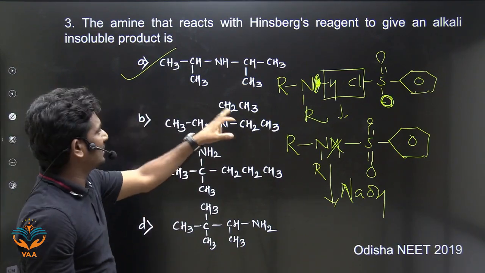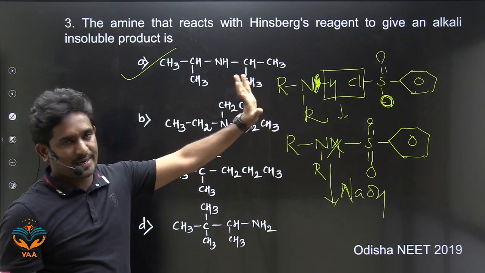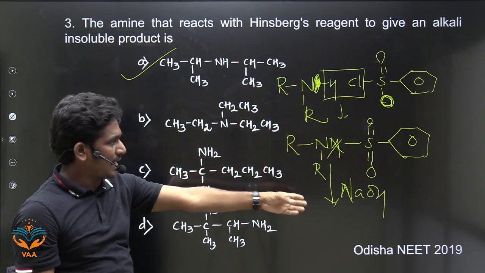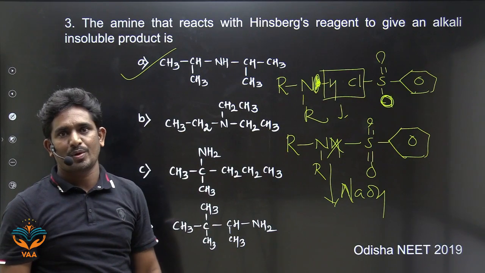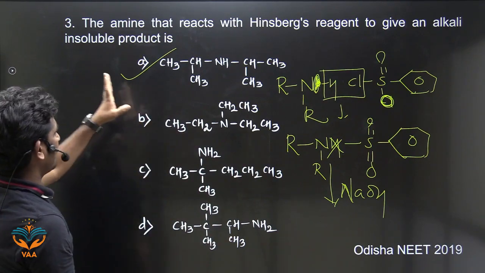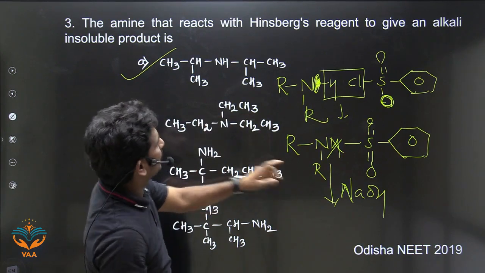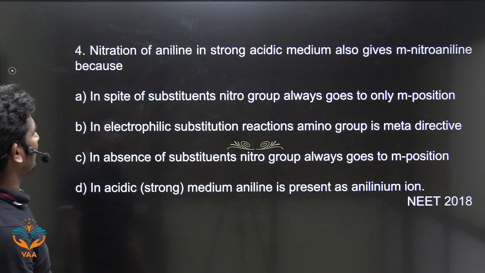Tertiary amines do not react with benzene sulfonyl chloride. And this is primary amines, they are soluble in alkali. Here also primary amines, they are soluble in alkali. Okay? Right. Answer is A. Only secondary amines, the products of the secondary amines are insoluble in alkali. Next one.